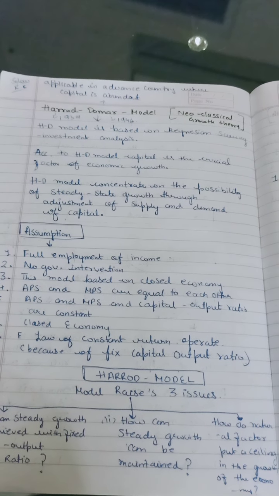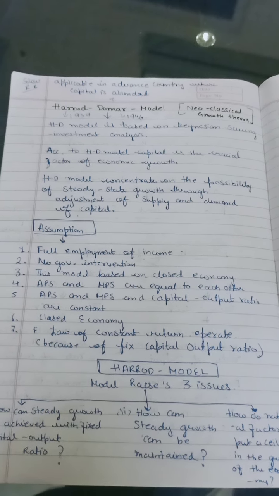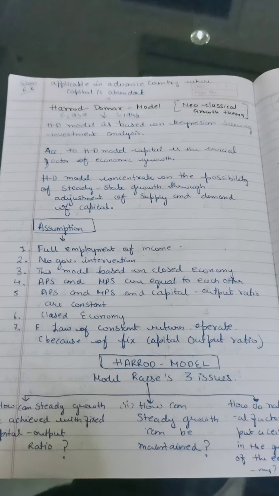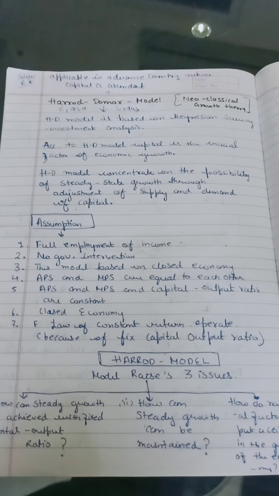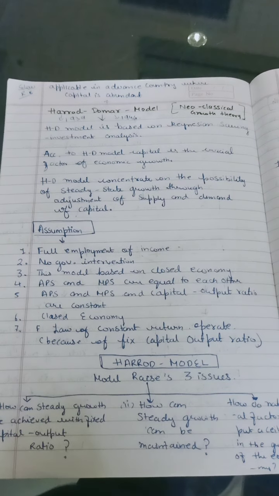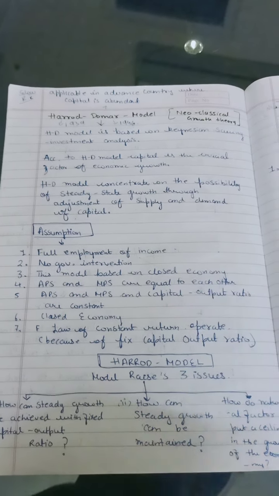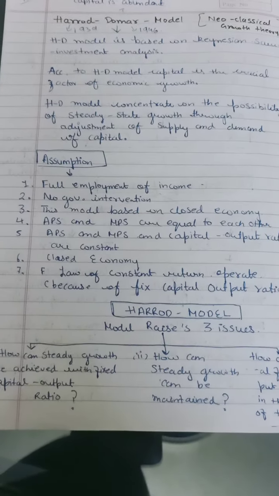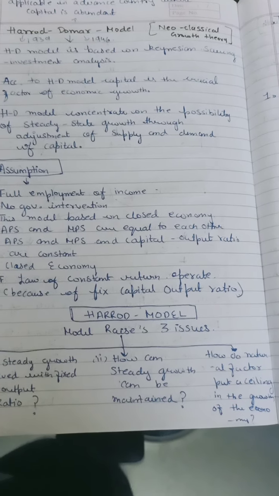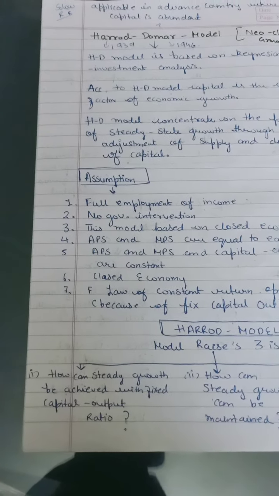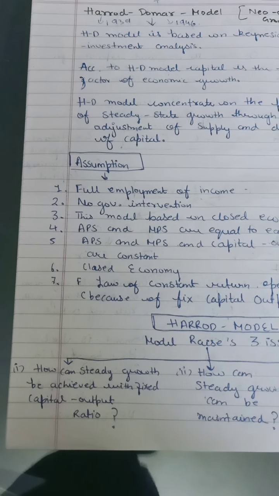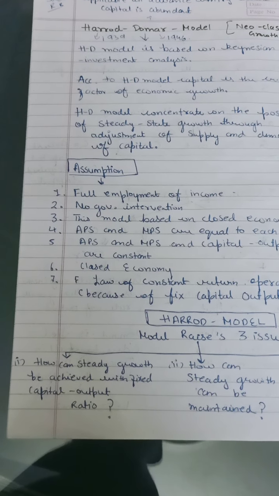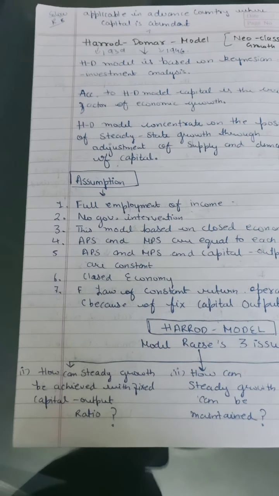According to the Harrod-Domar model, there are three kinds of growth: warranted growth, actual growth, and natural rate of growth. We'll see them one by one. Before that, the model has raised three issues. The first is how steady growth can be achieved with a fixed capital-output ratio. If the capital-output ratio is fixed, how will we be able to reach the steady growth rate?